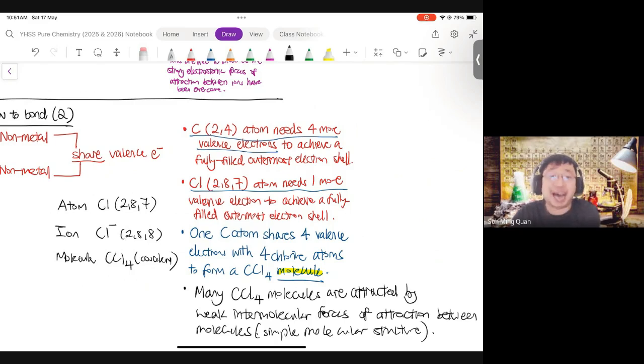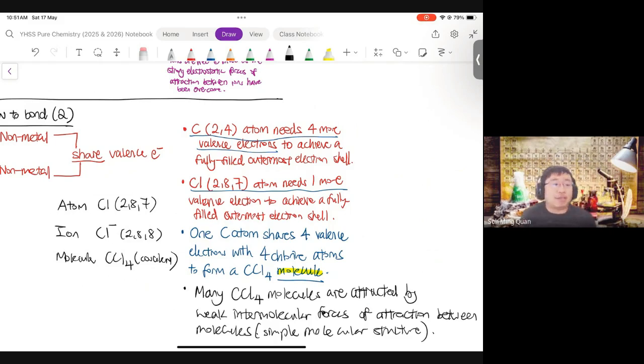you will need to know, oh, diamond is a giant molecular lattice structure. Graphite has a giant molecular lattice structure. Silicon dioxide is also a giant molecular lattice structure. So you will need to learn the giant molecular lattices one by heart, because the rest, which have covalent bonding, are more likely to be simple molecular. Okay? Giant molecular is more of things that you need to learn, case studies that you have to learn.